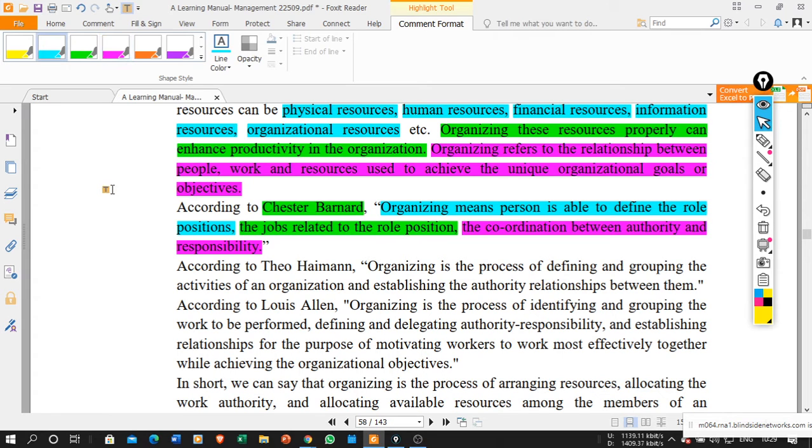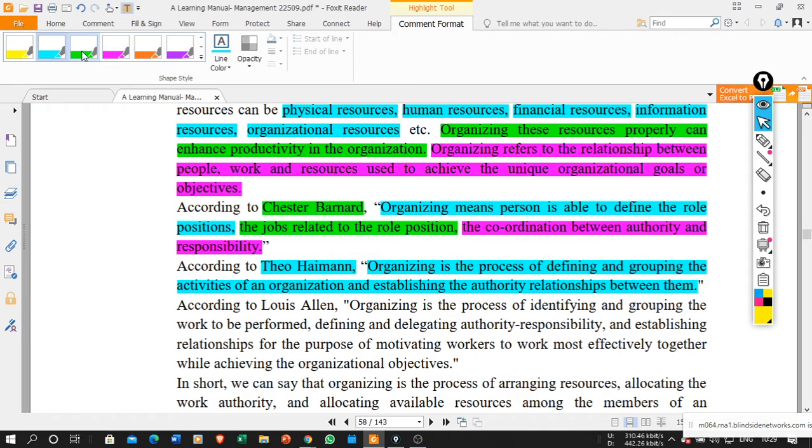Then Theo Haimann defined organizing as a process of defining and grouping the activities of the organization and establishing the authority and relationship between them. So as per Haimann, organizing is a process of defining and grouping the activities. In organizing, we define the activities, we group the activities of the organization, and we establish the authority and relationship between them.